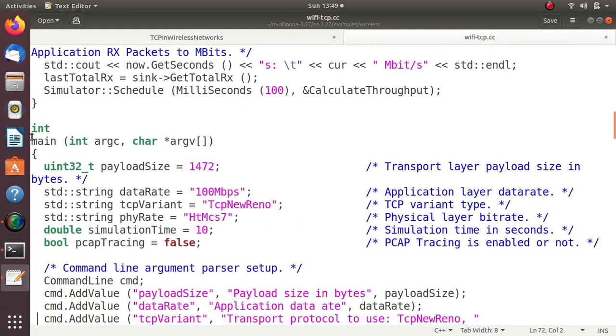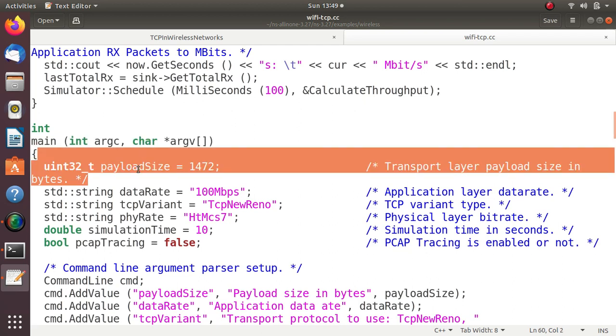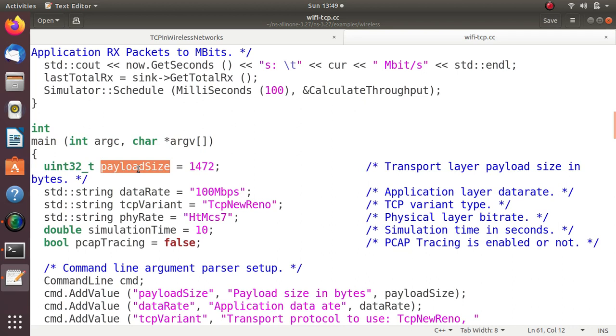Then we will come to the main function, with argument count and argument vector. Again, refer to first.cc for more explanation on this. We have a payload size, which means how much data the protocol can carry. In this case it is 1472 bytes. If we want to vary the parameters, we can do so accordingly. What happens when we double 1472 to 2944? You can try that as a further exercise. In this example it is given as 1472. Now the data rate is 100 Mbps.